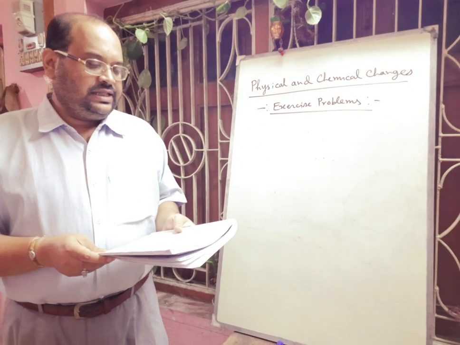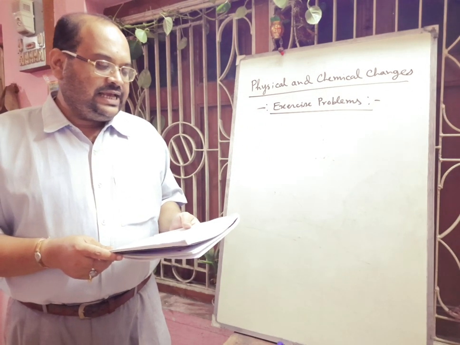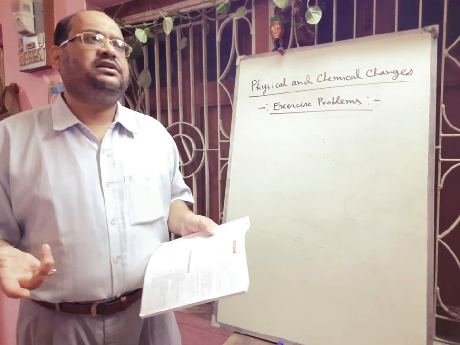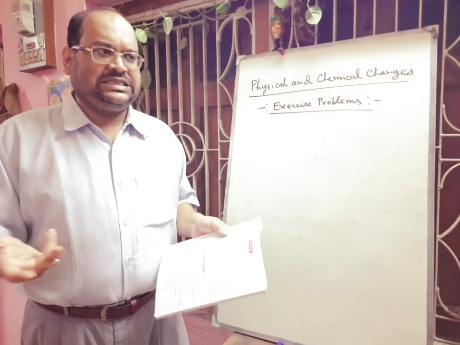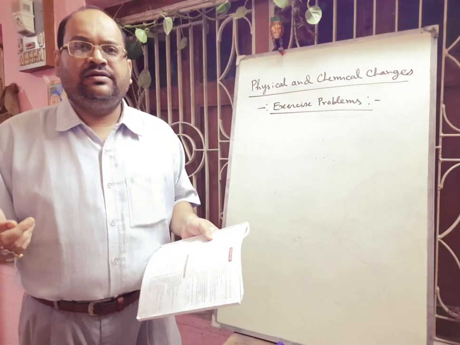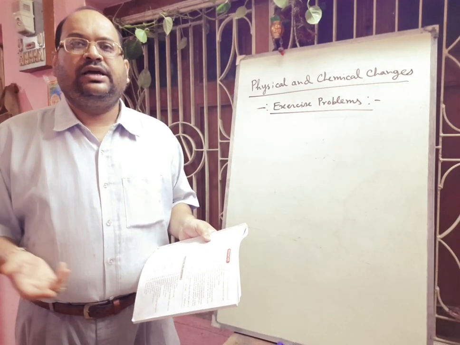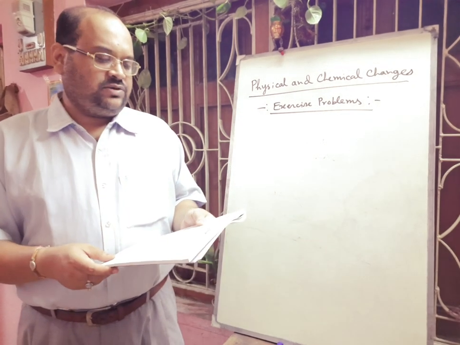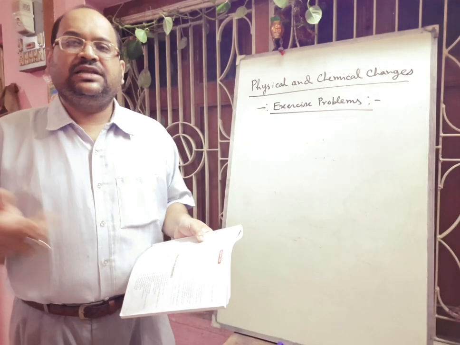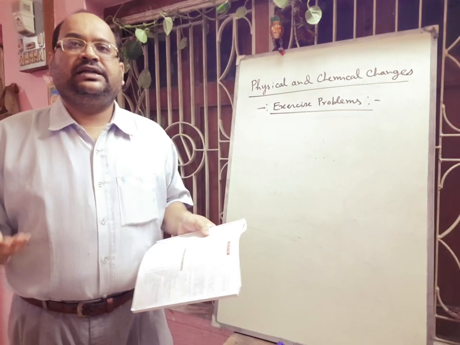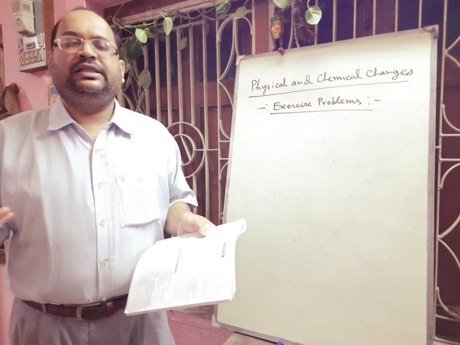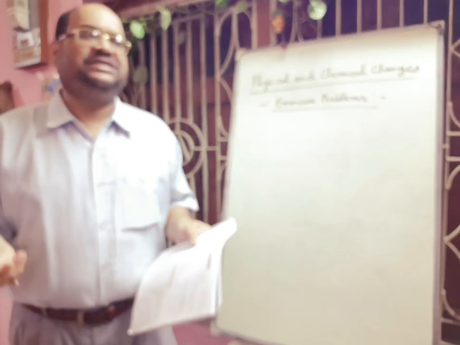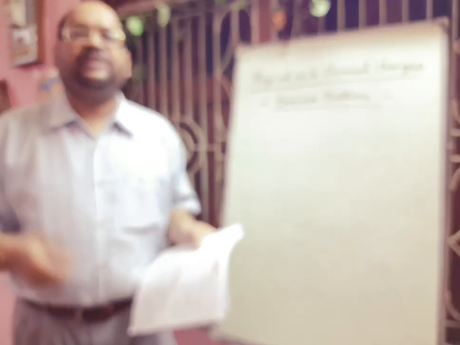Next one is given that mention a change which is always desirable. Desirable change, you can tell anything that when you are burning gas for cooking something, or curry, definitely this change is called a desirable change. And next one is given that undesirable change. Undesirable change, you can tell that earthquake, you can tell that epidemics, these are undesirable change. Next one is periodic change. Periodic change, you can tell that season change, that is a periodic change.